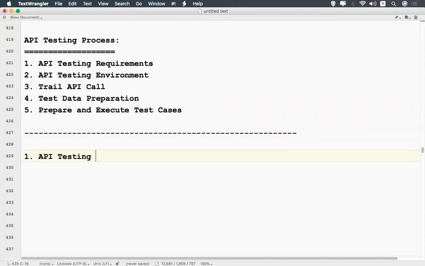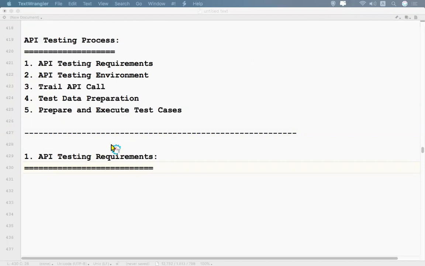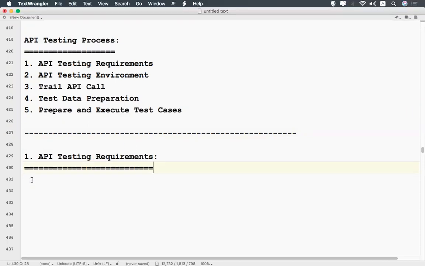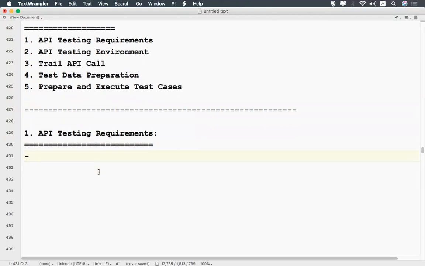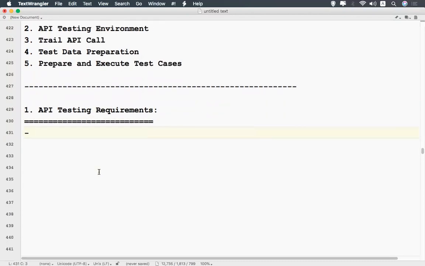API testing requirements. While testing an API, you should know the requirements of your API, right? Blindly you cannot start. If somebody gives you the API, how can you test?